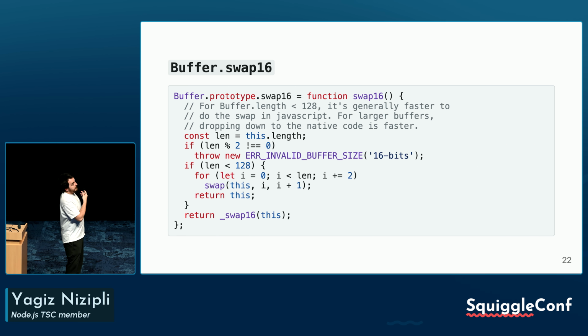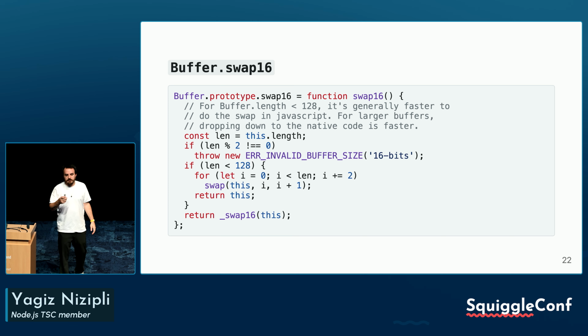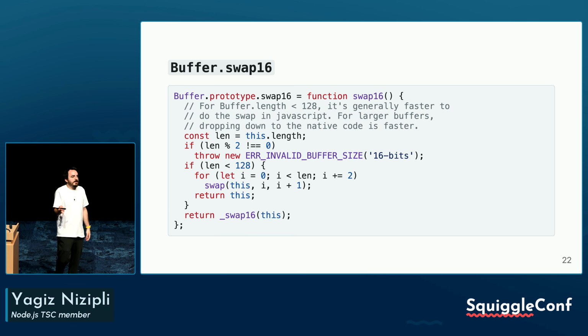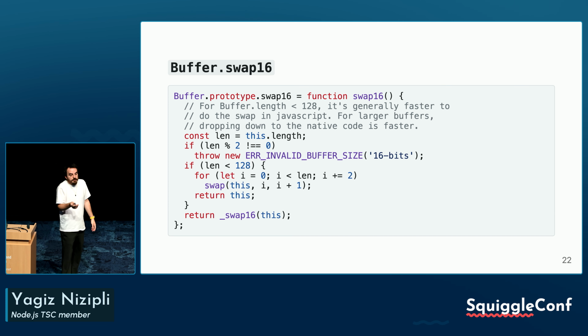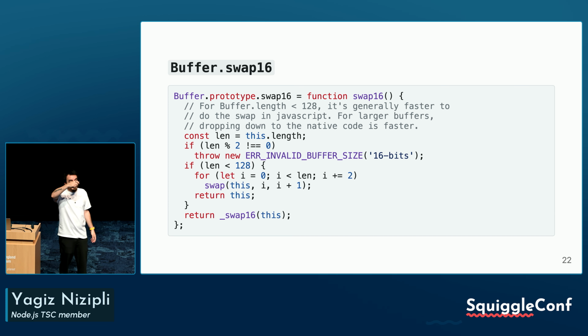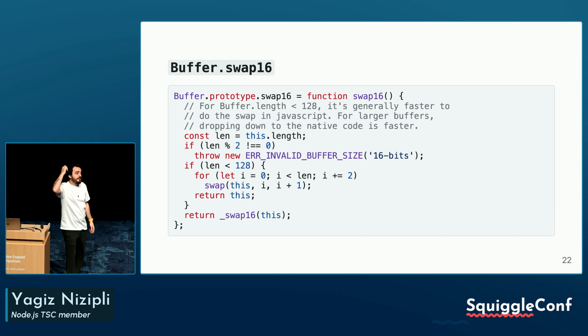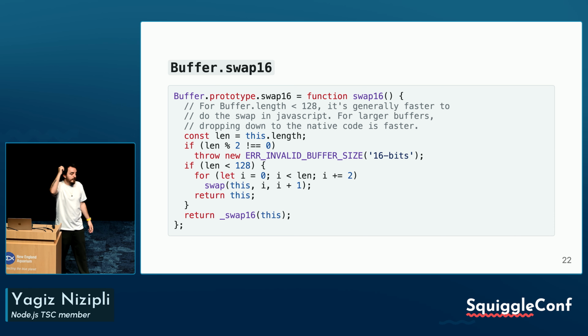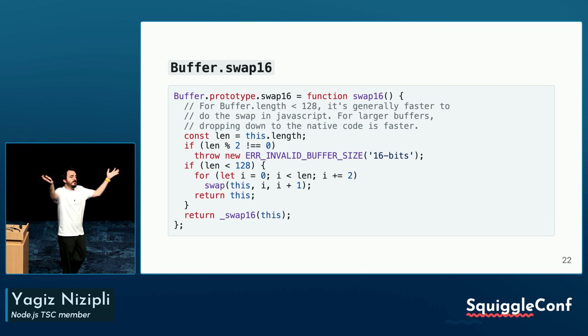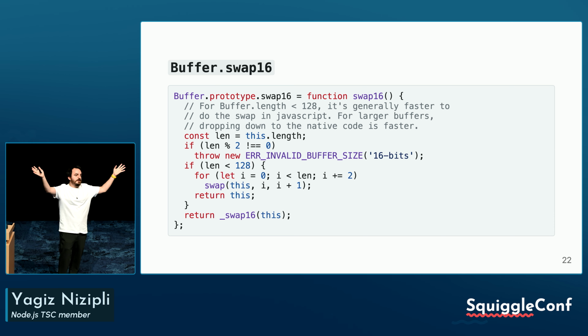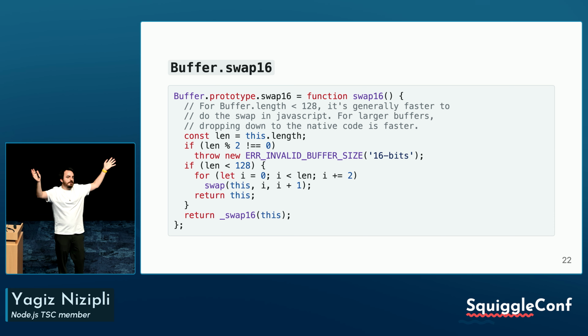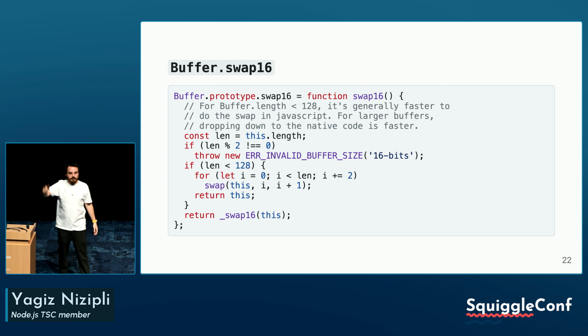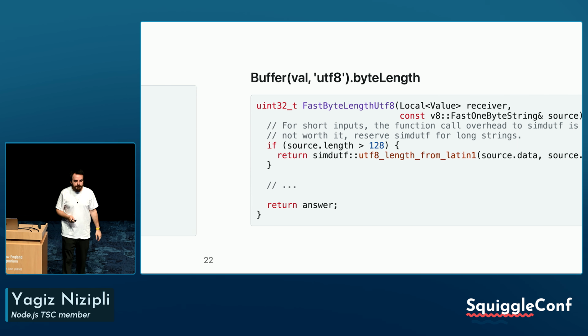We even have this example of buffer swap16, where if the buffer length is less than 128 characters, you are just going to calculate it inside this function, just as you see right now. And if it's longer than that, then you call a C++ function inside Node.js. So this is the same exact implementation in two different places, but you call one in JavaScript and one in C++ according to the size of it.